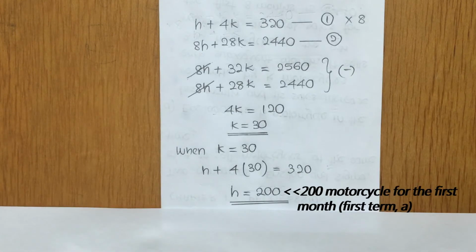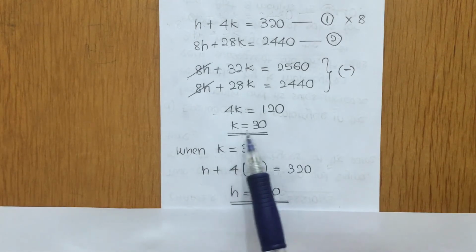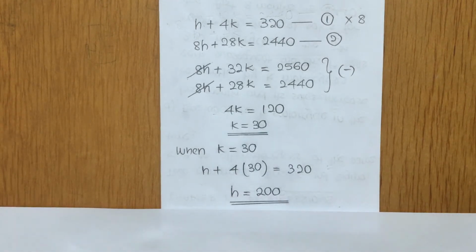So from here, you know that company Epsilon sells 200 motorcycles. So this is your first term, and then they constantly increase by 30 motorcycles. So k equals 30. So this 30 is actually your common difference. Okay guys, so I hope you understand question part A. So let me proceed to question part B now.